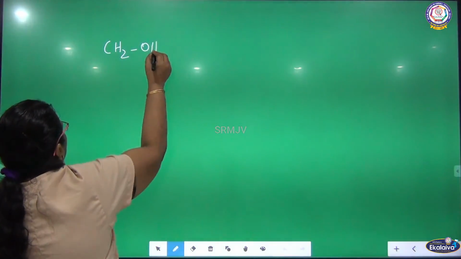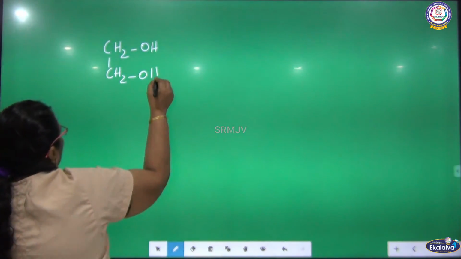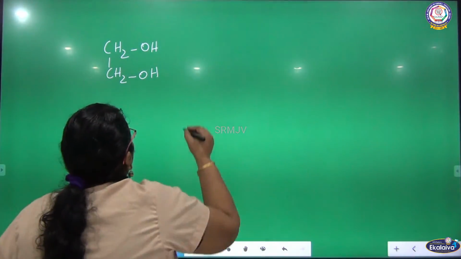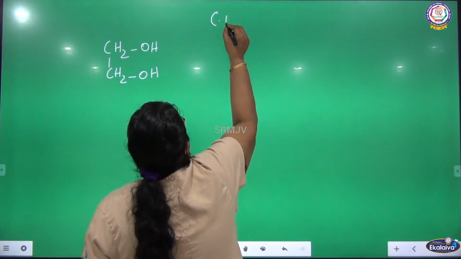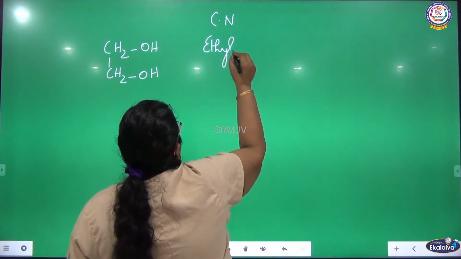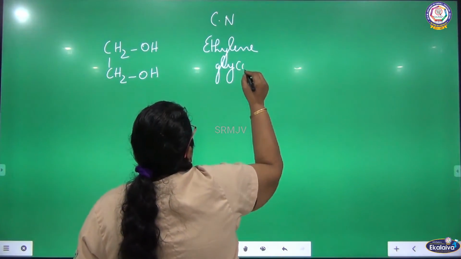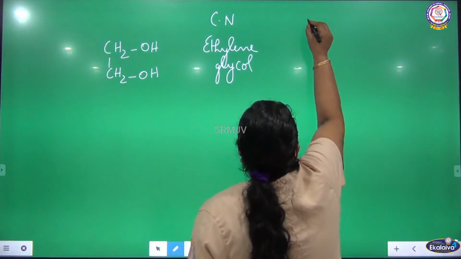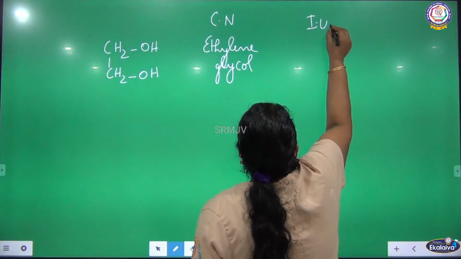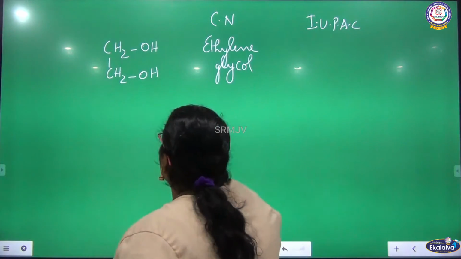CH2OH, CH2OH. What is the name of this compound? What is the common name? We can call it ethylene glycol. What is the IUPAC name? Listen here.